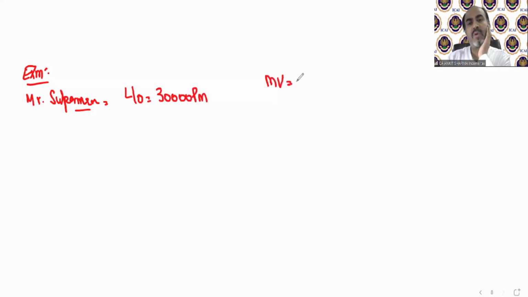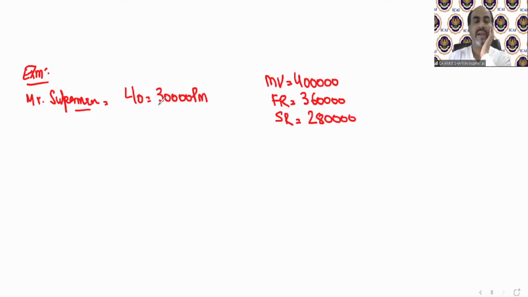Municipal value of that property was 4 lakh. Fair rent of that property was 3,60,000. Standard rent of that property was 2,80,000. Let out for 30,000 per month. It was let out for 9 months, vacant for 1 month, and unrealized rent for 1 month.